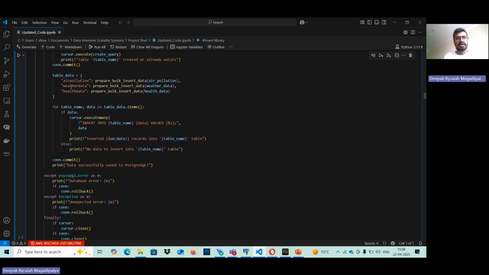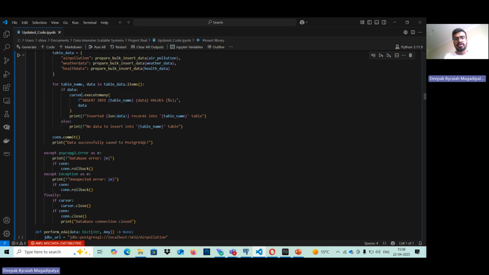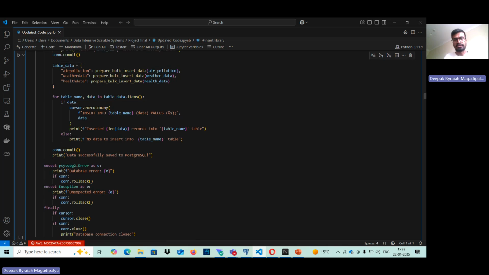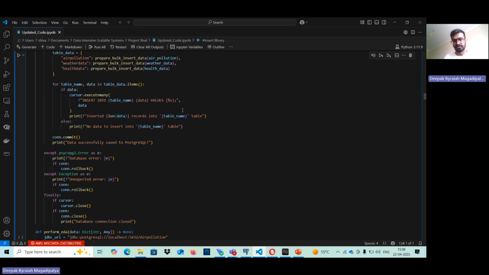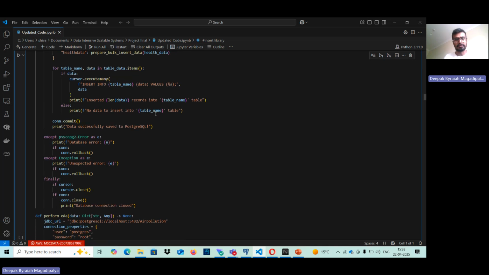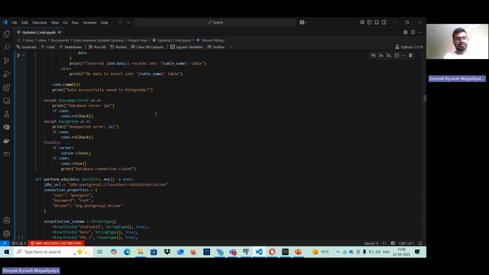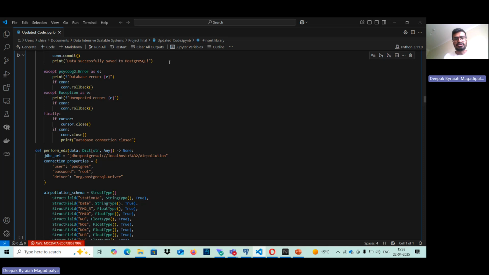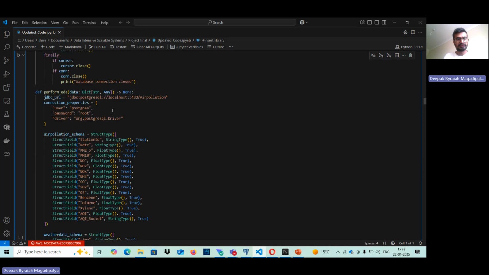So with that, we are creating the table, and then we are moving towards insertion into the table using the loop. It calls the insert function every time to insert the table data itself. Every time this loop repeats, it inserts data with the new table name. If there is an issue with saving the data, this exception will be thrown.